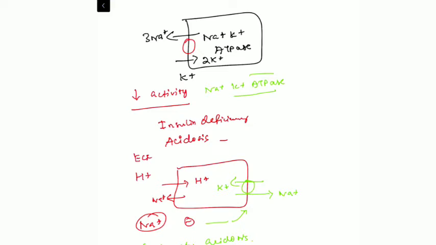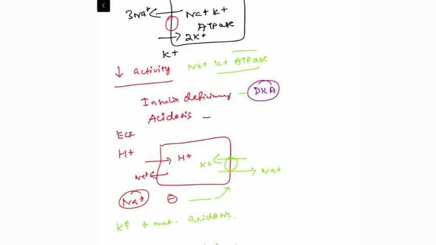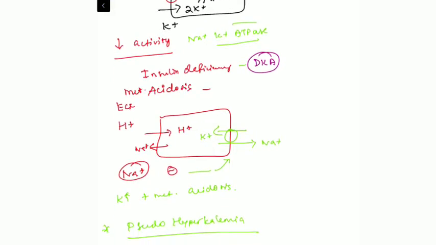Normally sodium potassium ATPase activity is increased by insulin, epinephrine, and beta 2 agonist activity. So whenever there is insulin deficiency, there will be decreased activity, and these patients will have hyperkalemia. This explains the hyperkalemia in patients with diabetic ketoacidosis. In the same way, patients with metabolic acidosis will have hyperkalemia. This can be explained by the basic mechanism.